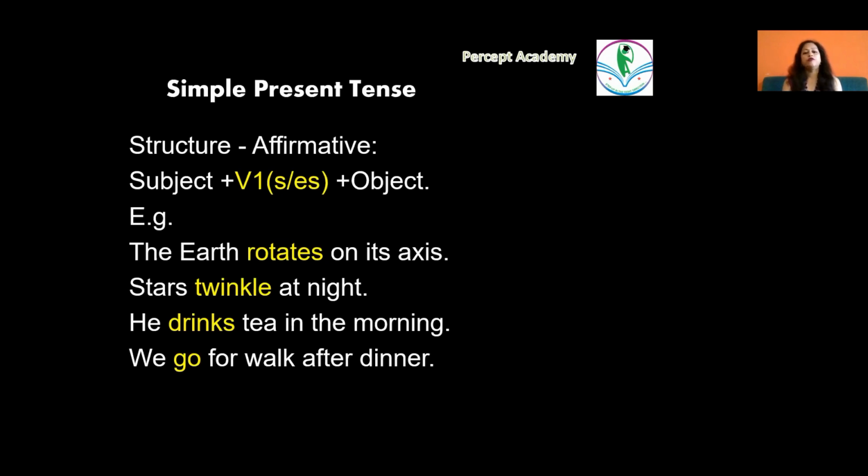So remember, if ever you are confused about whether we have to use the verb in the first form with s or es, or without any such, in its bare form, just remember the thumb rule. With the plurals, we always use a verb in its bare form, like you, we, they.